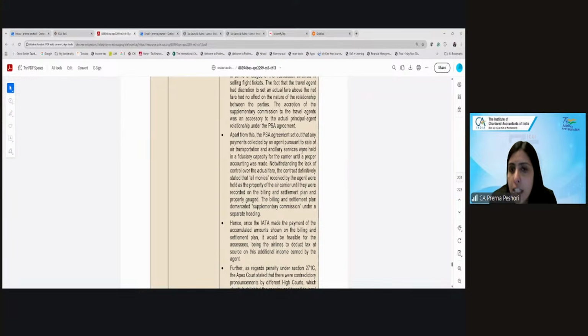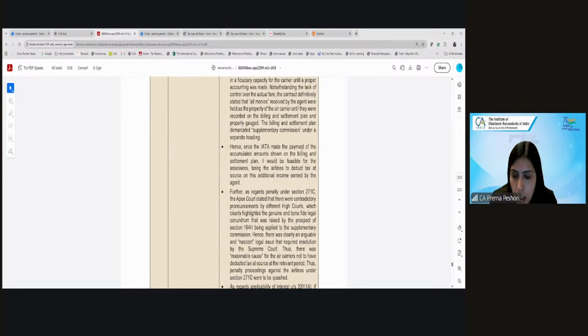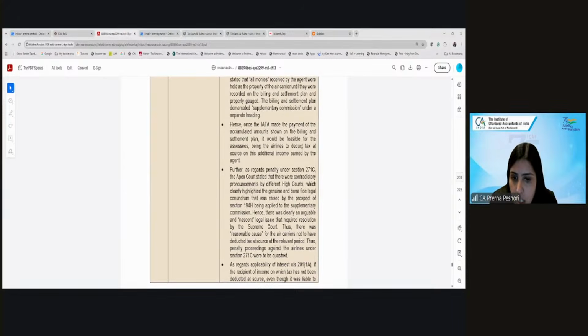The fares that the agent collects are collected on behalf of the airline, and they will be given back to the airline after the payment cycle. So what the court has said is that 194H will also be applicable on the supplementary commission.